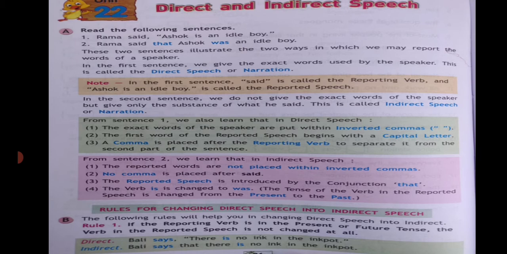Students, remember one thing we have already read before. In direct speech, there are inverted commas and there is a comma after the reporting verb. In indirect speech, no commas and nothing. Direct, a full stop. Direct sentence. Indirect sentences without any comma.